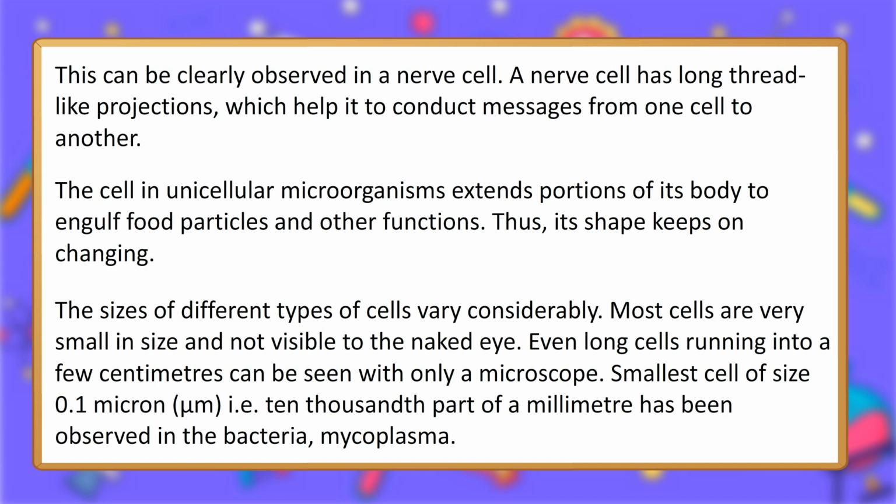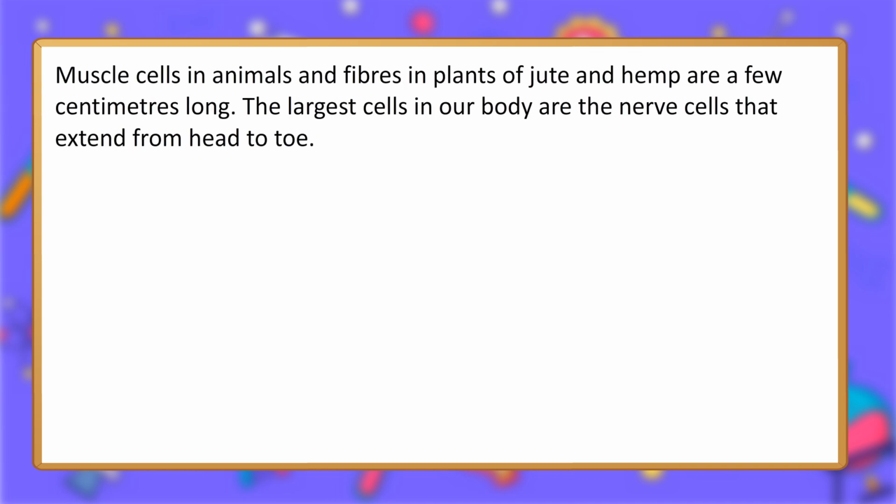The sizes of different types of cells vary considerably. Most cells are very small in size and not visible to the naked eye. Even long cells running into a few centimeters can be seen only with a microscope. The smallest cell, of size 0.1 micrometer, i.e. 10,000th part of a millimeter, has been observed in the bacteria Mycoplasma. Muscle cells in animals and fibers in plants of jute and hemp are a few centimeters long. The largest cells in our body are the nerve cells that extend from head to toe.